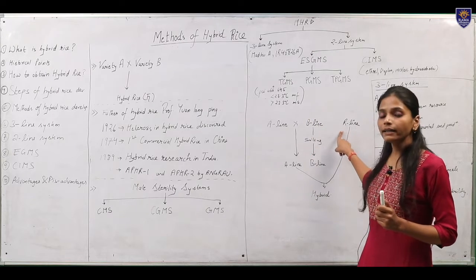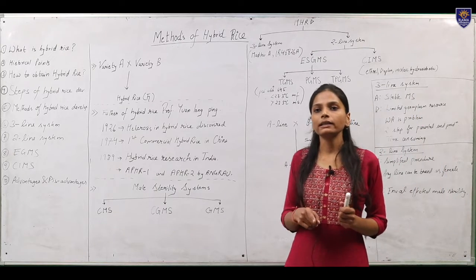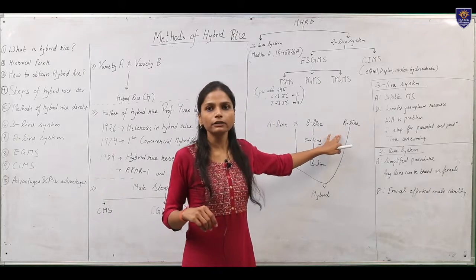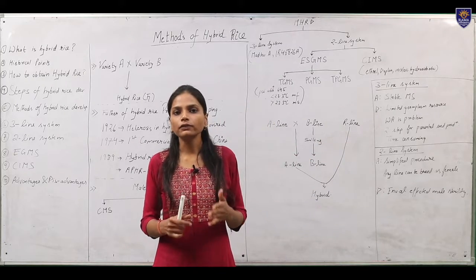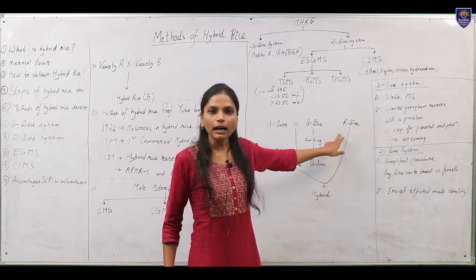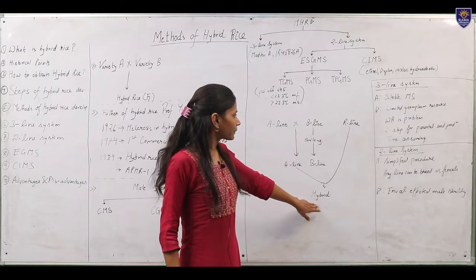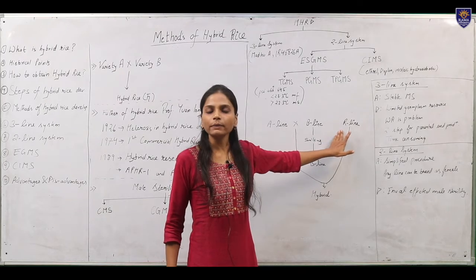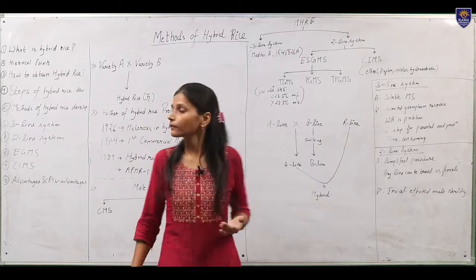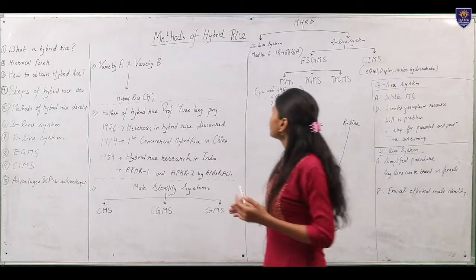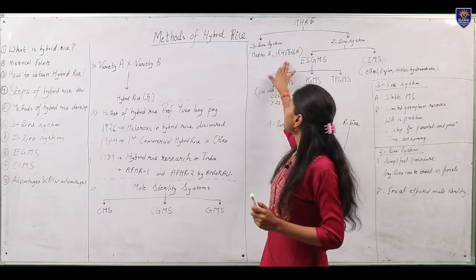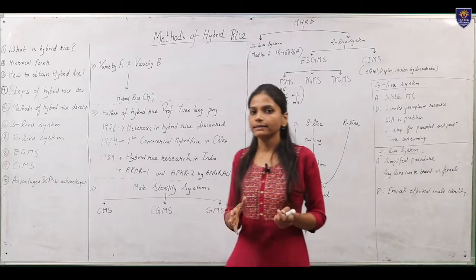Now what is R line? R line is known as the fertility restorer line, or the line which is used for the hybrid development. A line when crossed with the R line produces the hybrid, and the seed of R line is maintained by growing it in isolation of 5 meters. Now the varieties which are developed by the 3-line system are Madhu A, IR 46826A, etc.